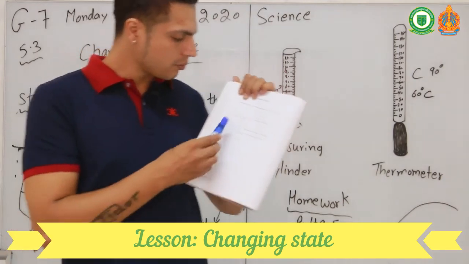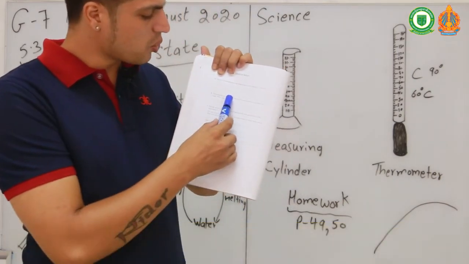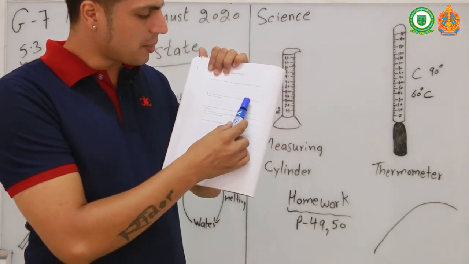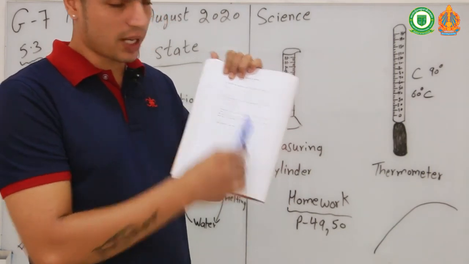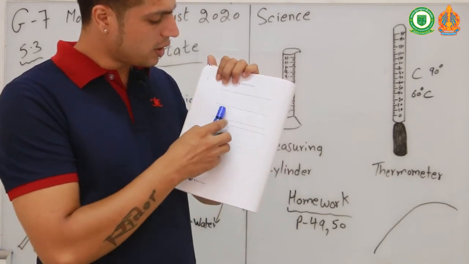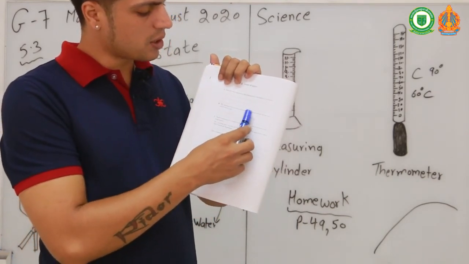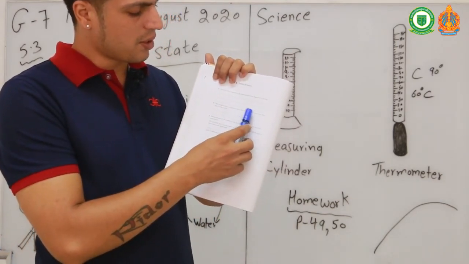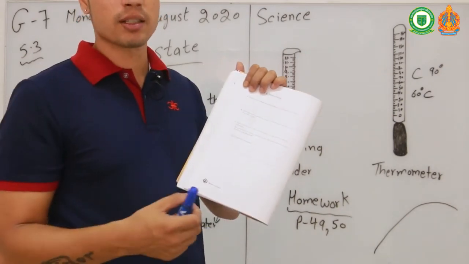Then, the temperature towards the end of the experiment does not change very much. Why is this? You need to write that down.